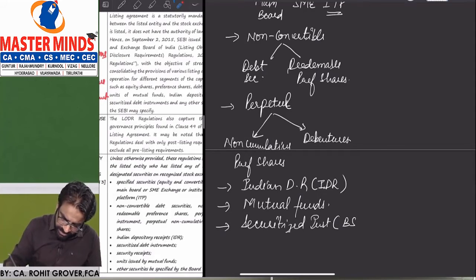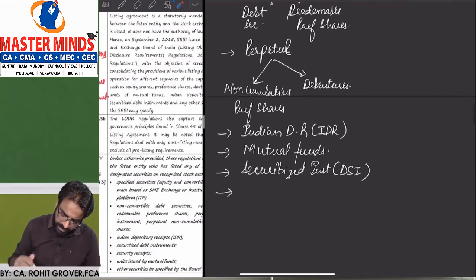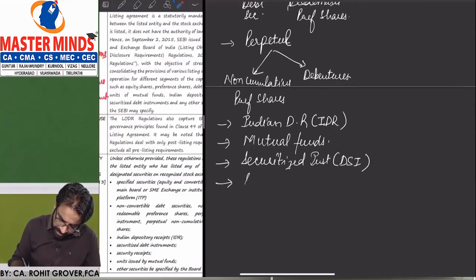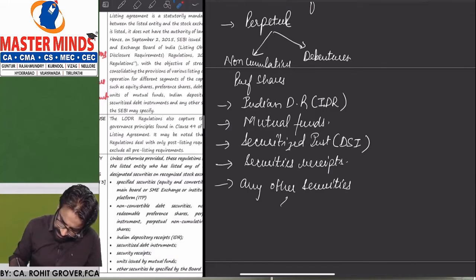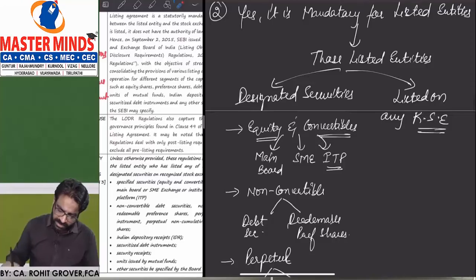Or if you have any kind of securities receipts, and any other securities specified by the board. Correct, everyone?